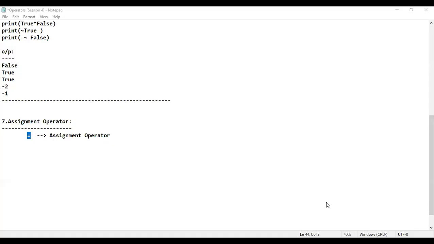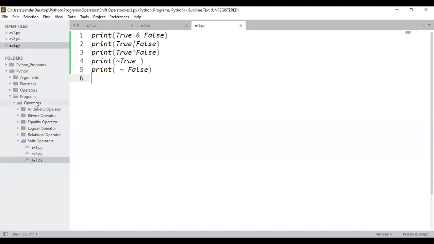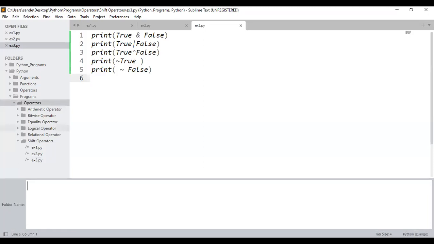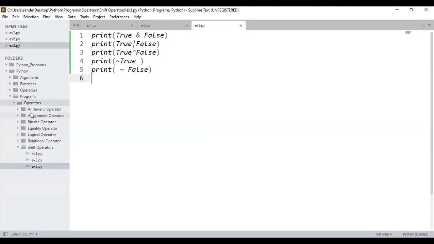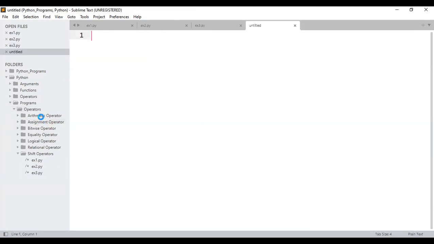Fine, observe properly here. I'll directly consider the topic name, assignment operator. Let me go back to Sublime Text. Under this, I'm going to create a new folder, and the folder name will be assignment operator. Under this assignment operator folder, let me create example number 1.py. It is pretty simple.